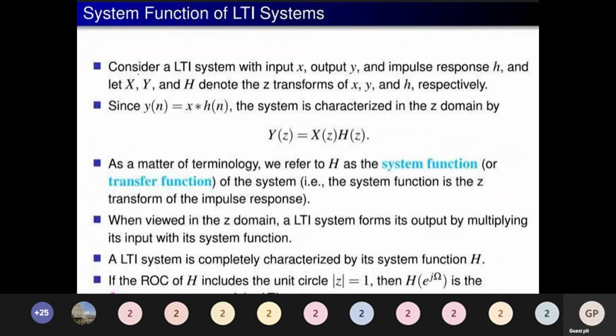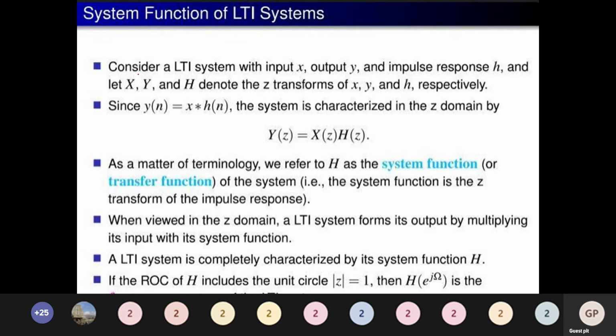Next, system functions of a linear time invariant system. Let us consider an LTI system with input x, output y and impulse response h, and let X, Y, H denote the transforms of x, y, h in small. We know that y of n is equal to x of n star h of n.